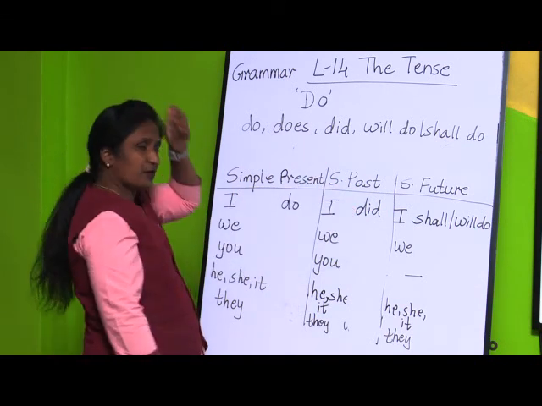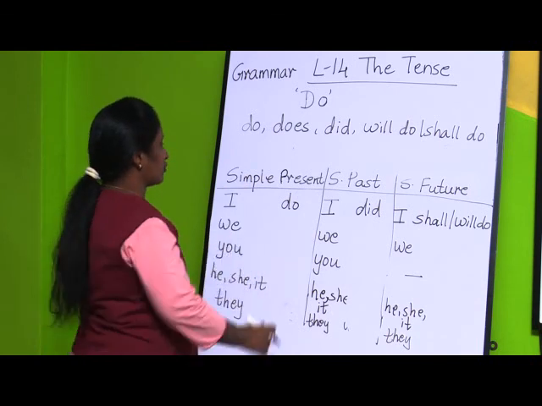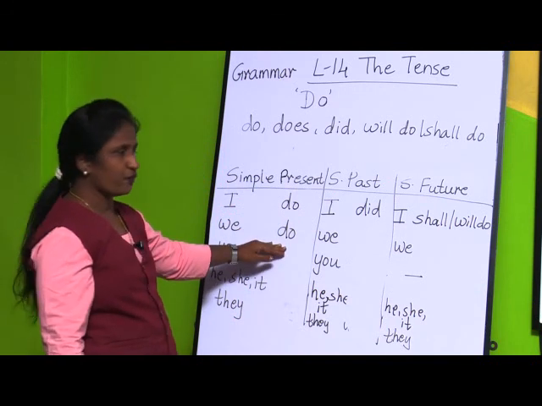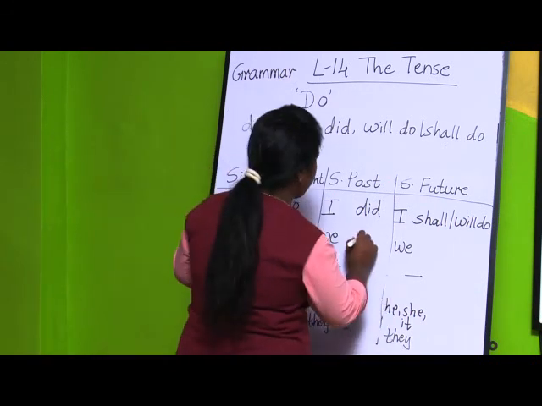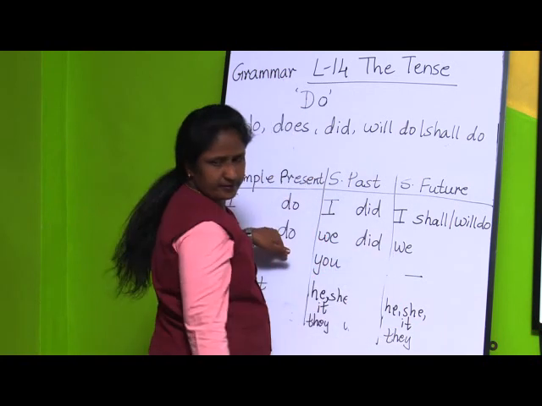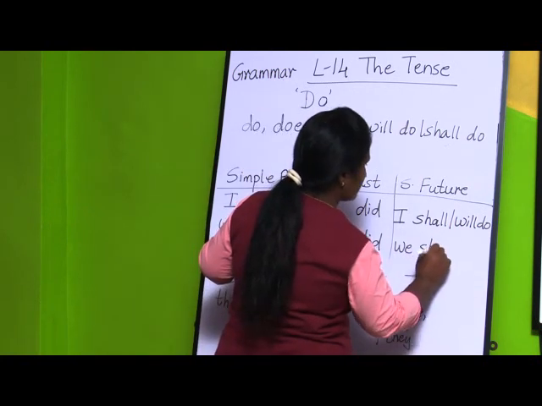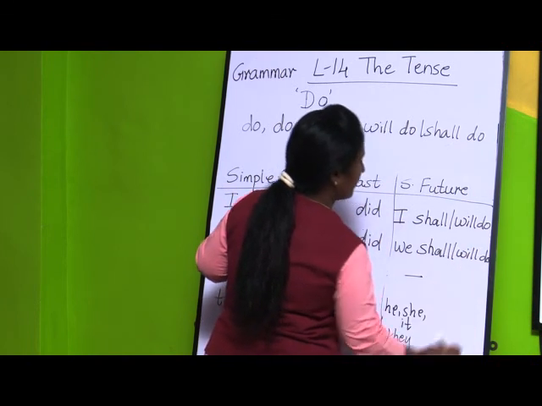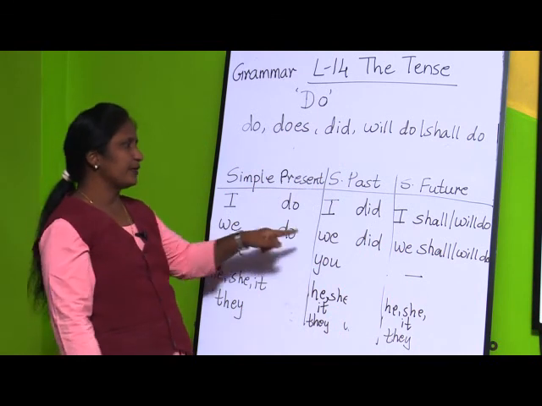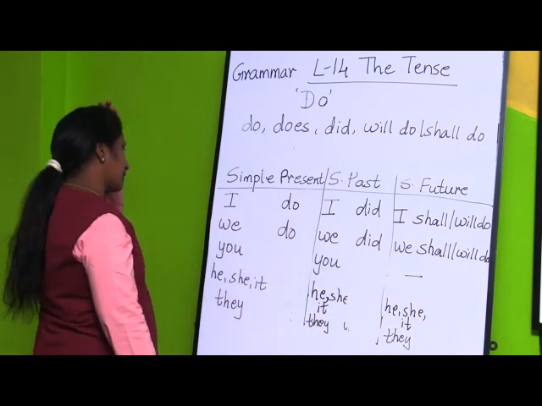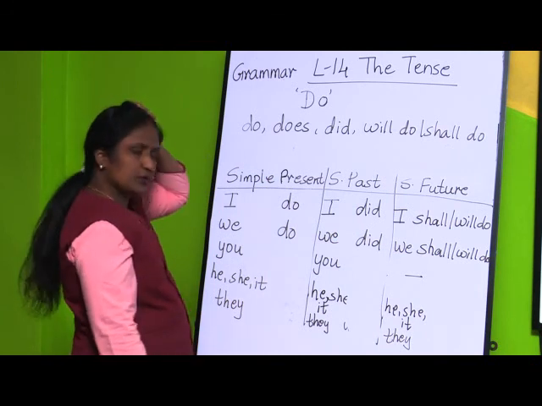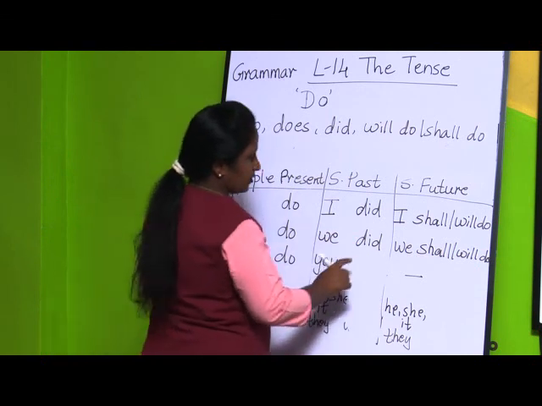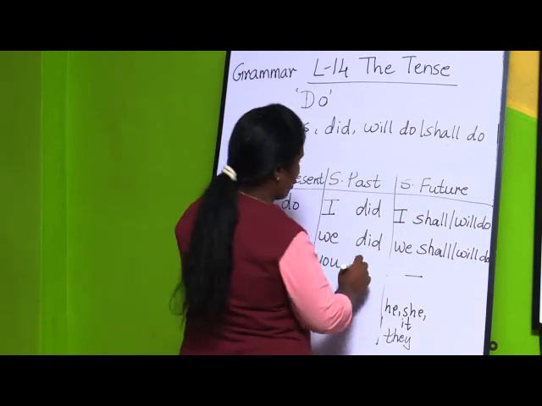Next, we. For the pronoun we: we do our homework, we did our work, then we shall do our work or we will do our work. Okay. We: do, did, shall do, will do, same. Then next is you. So you do your work. Here you did your work.